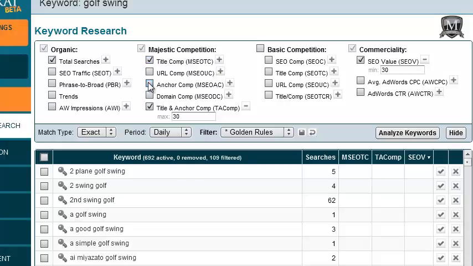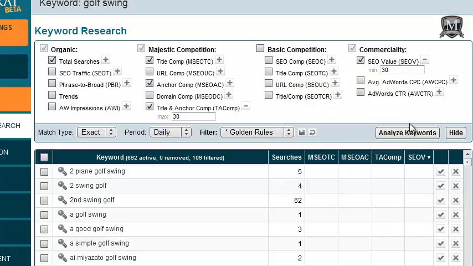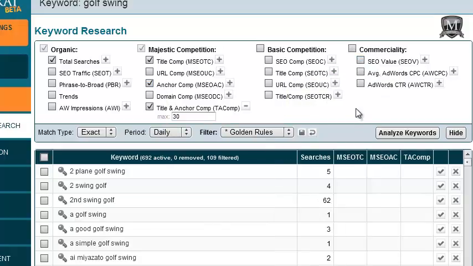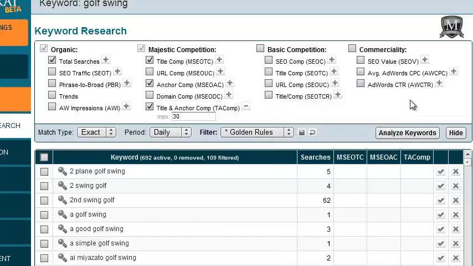And then I also want anchor competition. So how many websites out there are using that keyword in their anchor text. Now, of course, this isn't going to be 100% accurate, but it gives you a good overall opinion. I'm not going to worry about the SEO value. I'm not even going to worry about AdWords click-through rate. I personally don't go out and target high,